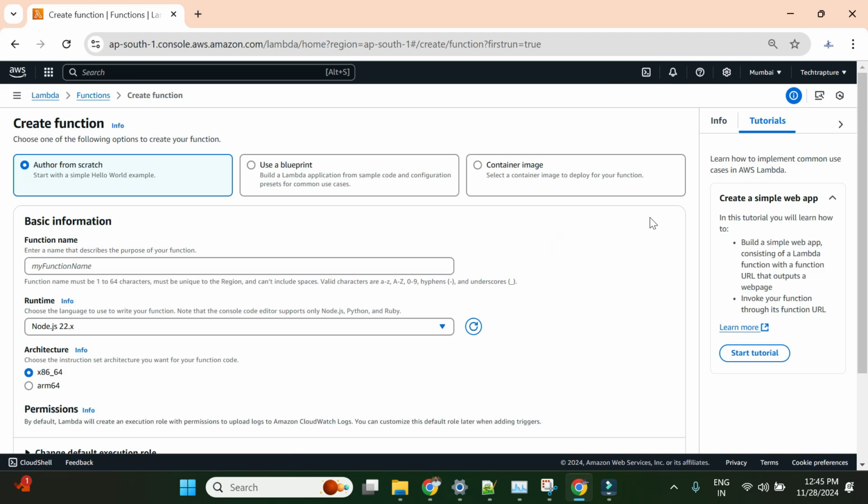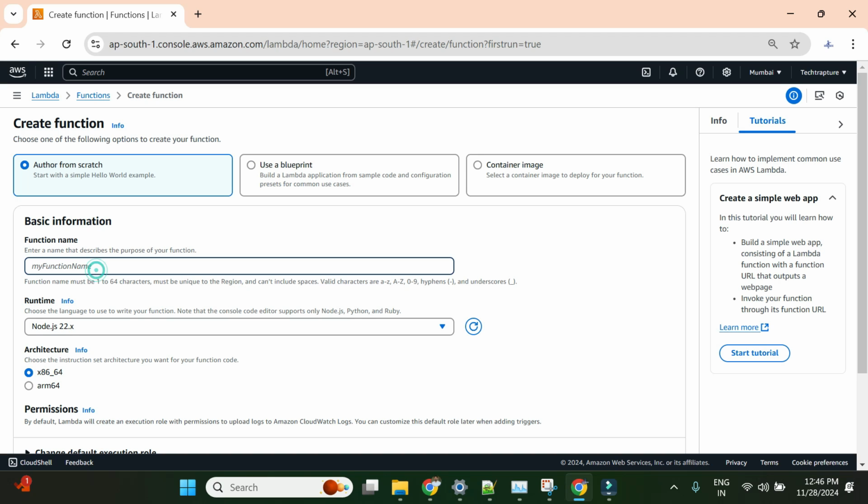So let's go and create a function. There are three options here: you can author from scratch, use a blueprint, or use a container image. The blueprint is just for having some kind of additional template, but we want to know more about Lambda from the basics, so I'll go with author from scratch, so we don't miss any learning while creating the Lambda function.